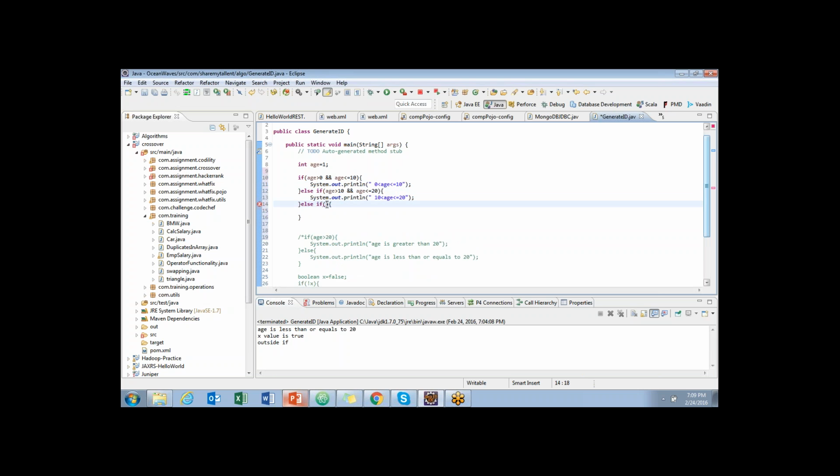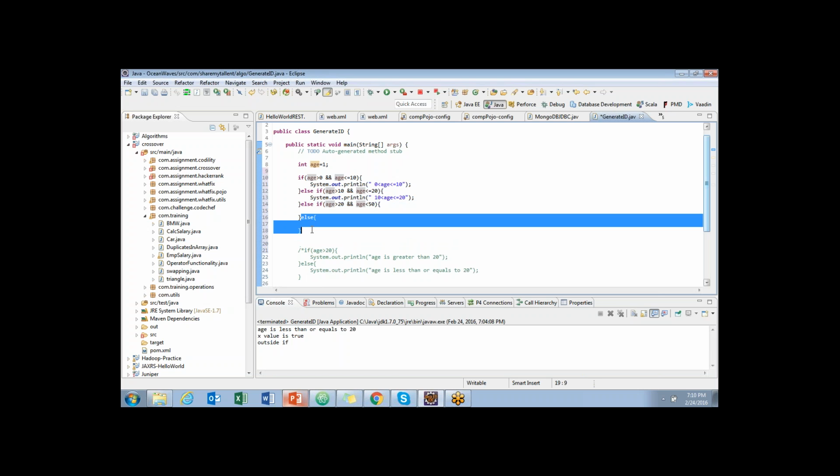Like this. And let me make it 50, and let us say the final condition is in else. So whatever condition, age greater than or equal to 50, will be taken care of in else.